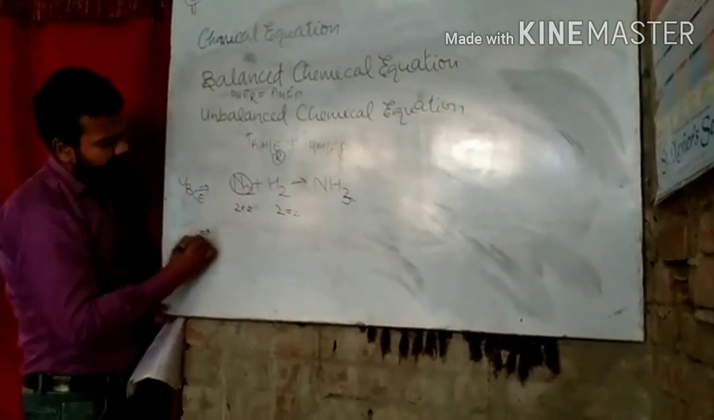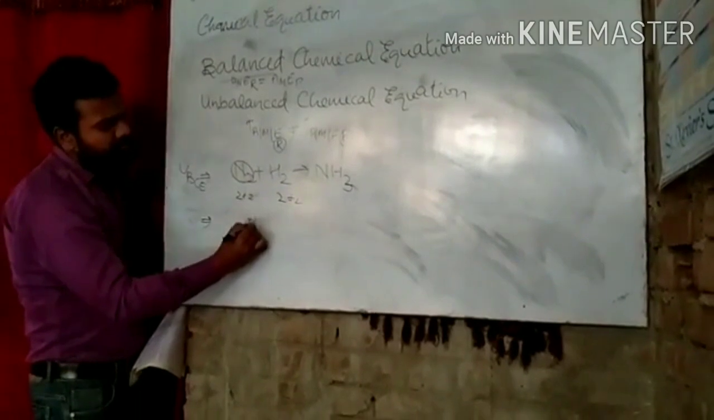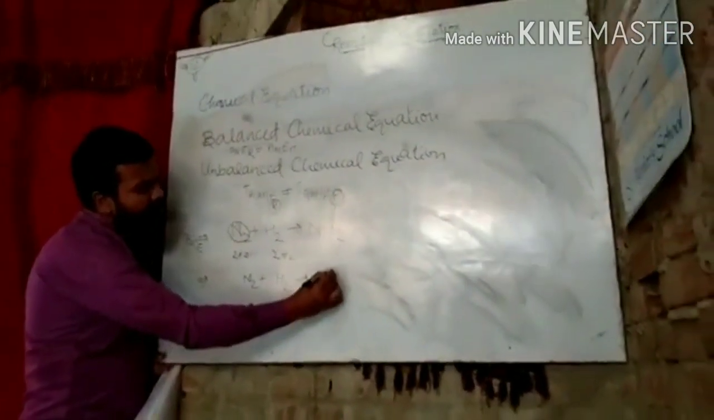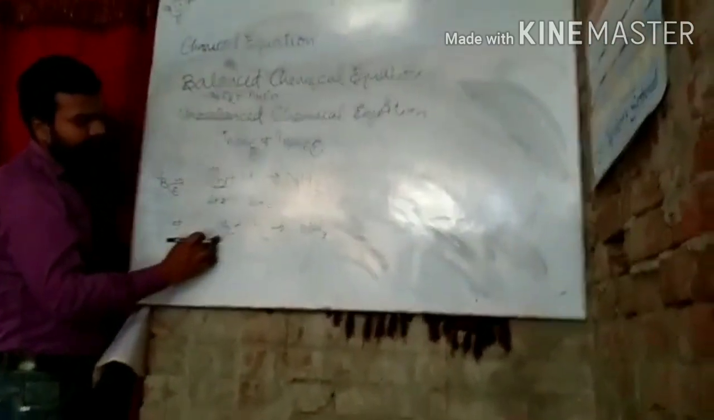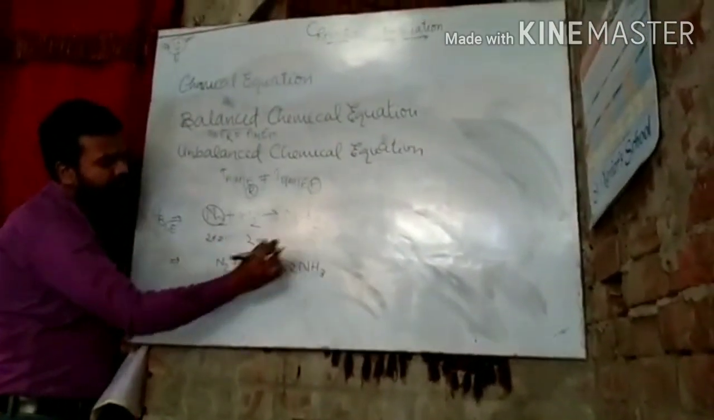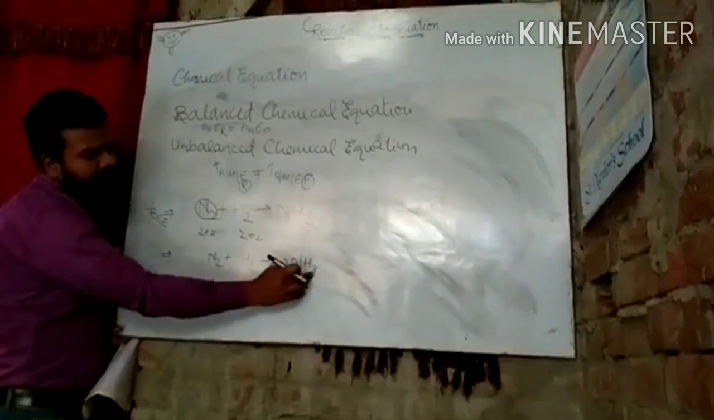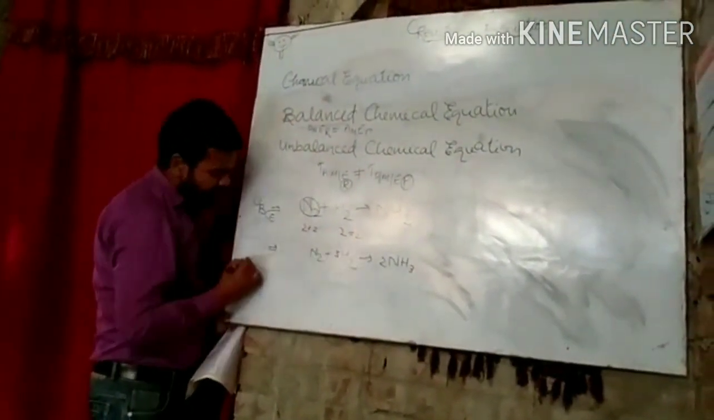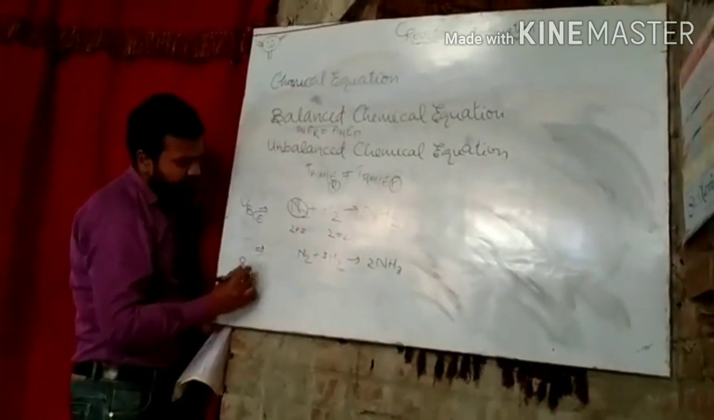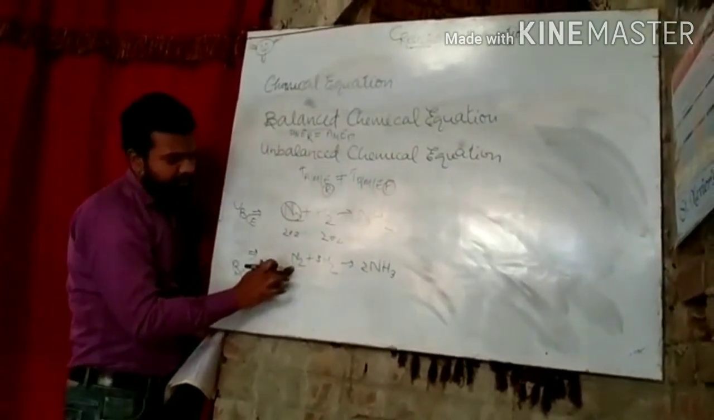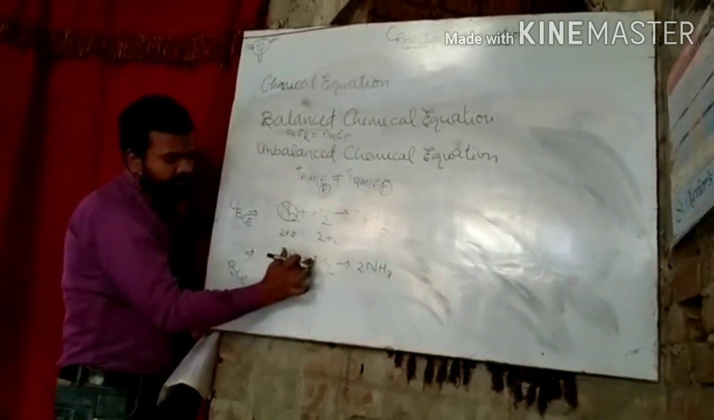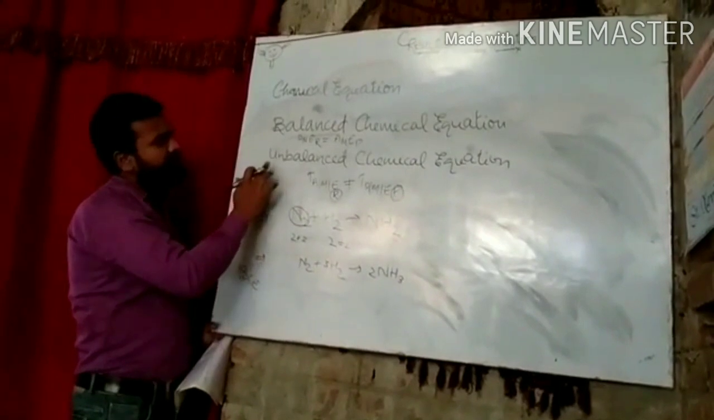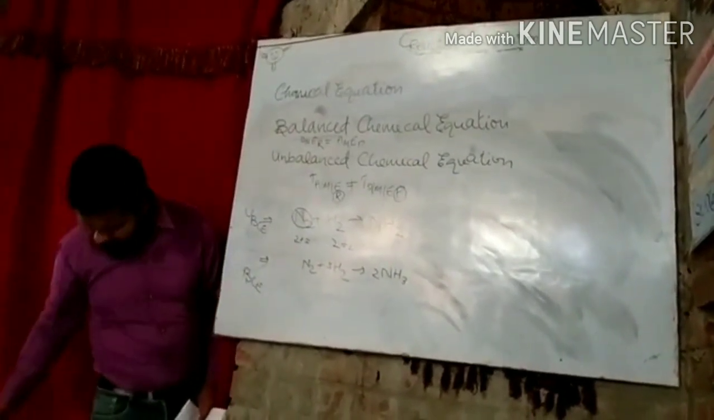Now we have to balance it. Here nitrogen 2 is already written, hydrogen 2 is already written, and one molecule of ammonia. Here nitrogen 2, nitrogen 1 into 2. Here hydrogen 2 into 3 is 6, and here 6. That's why we can say that this is a balanced chemical equation. Number of nitrogen is 2, here also 2, number of hydrogen is 3 into 2, 6, and 2 into 3, 6.